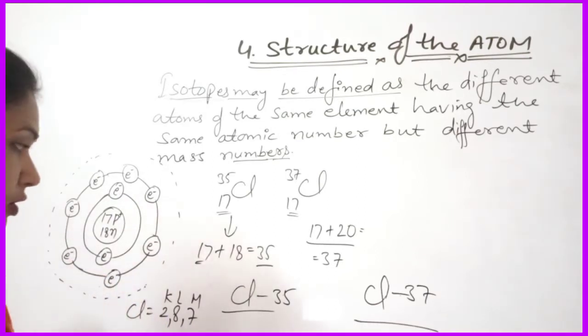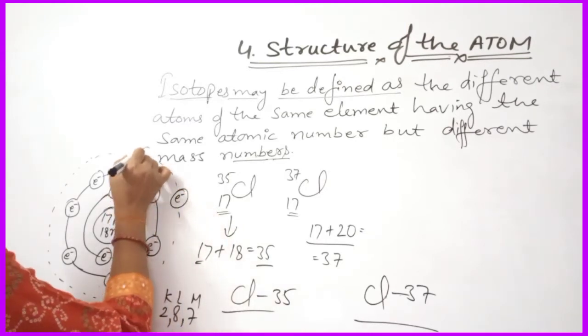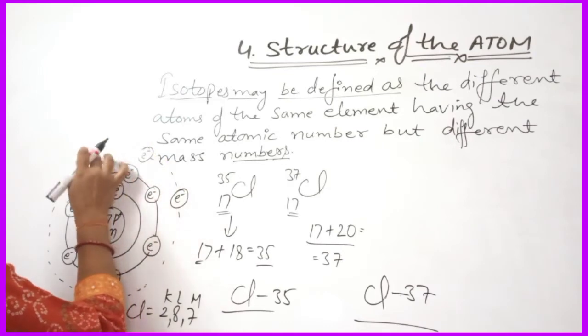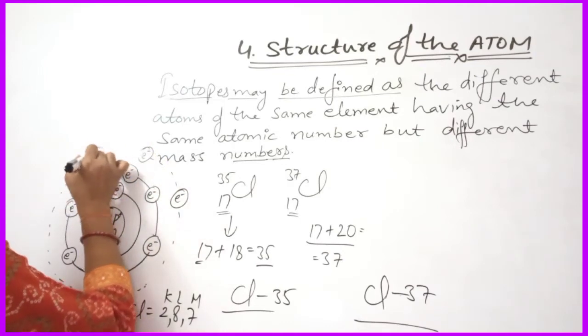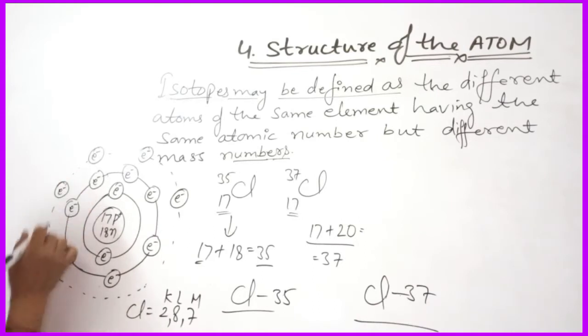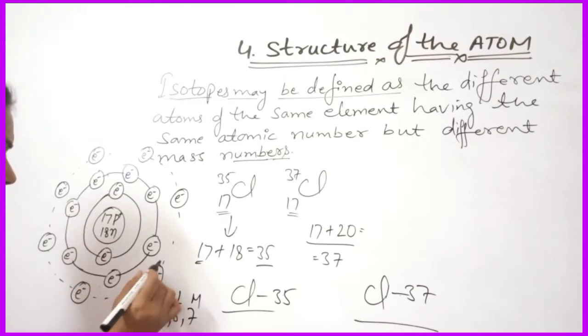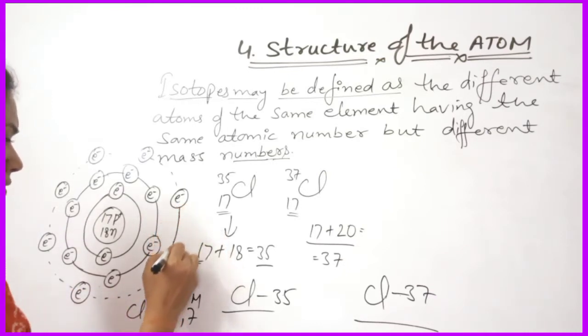So you can just put the 7 electrons: 1, 2, 3, 4, 5, 6 and 7.